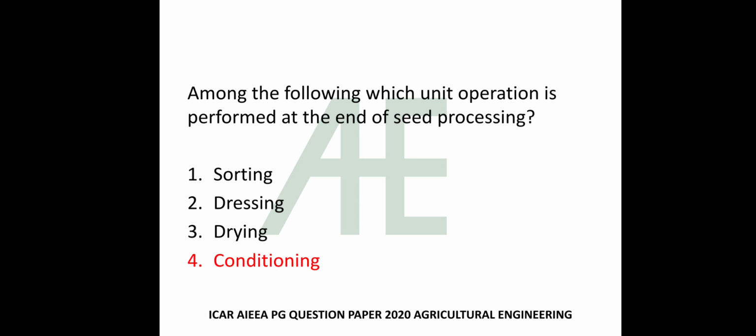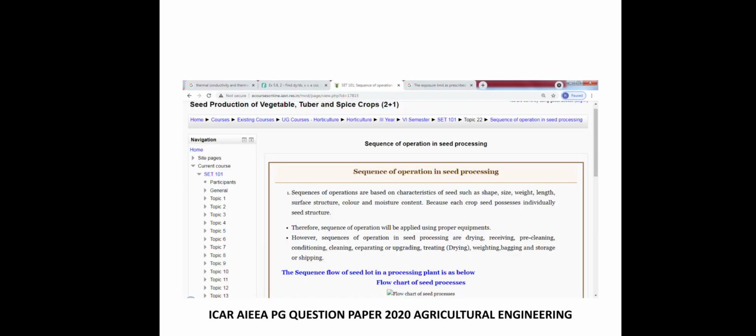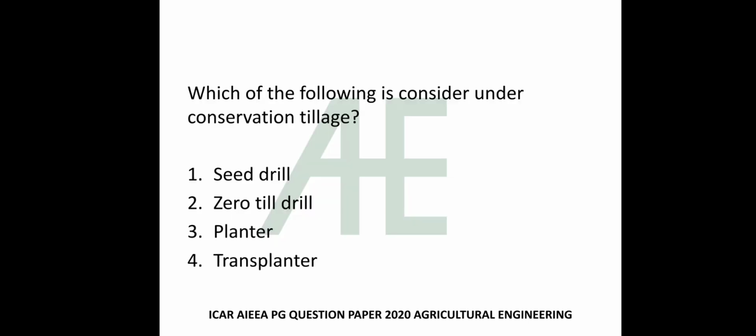Among the following, which unit operation is performed at the end of seed processing? Sorting, dressing, drying, conditioning. The sequence of operation in seed processing is receiving, drying, pre-cleaning, conditioning, cleaning, separating, treating, weighing, bagging and storage and shipping.